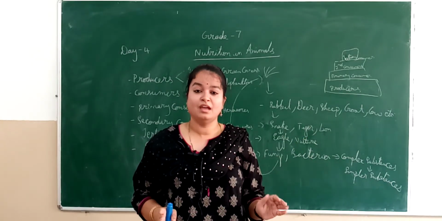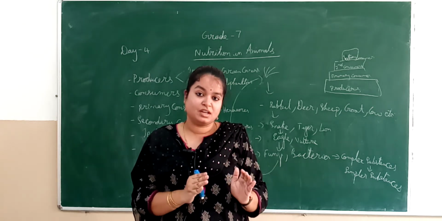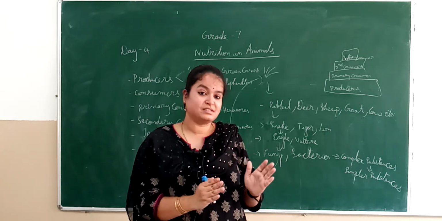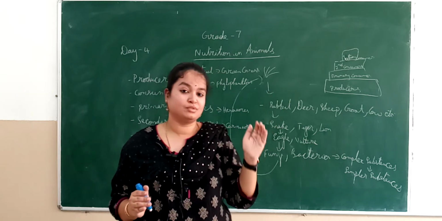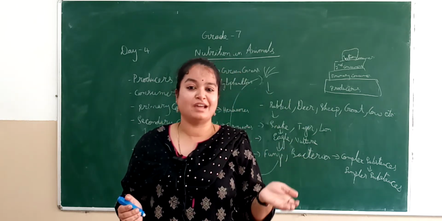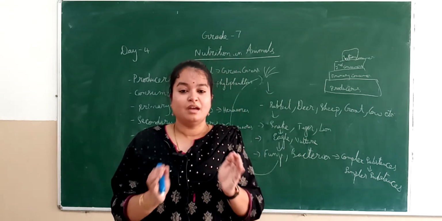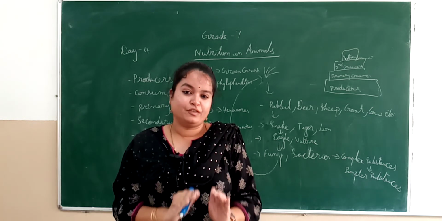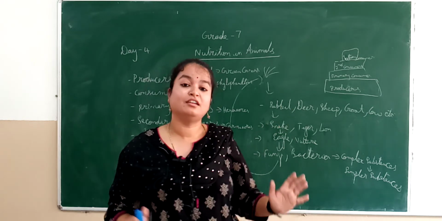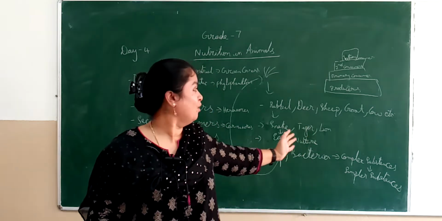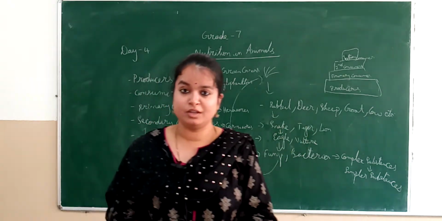That's the reason if it is a tertiary consumer, say for example you see lion and cheetah or tiger in very, very few quantities, whereas others are in huge quantities. I hope this concept was clear to you.